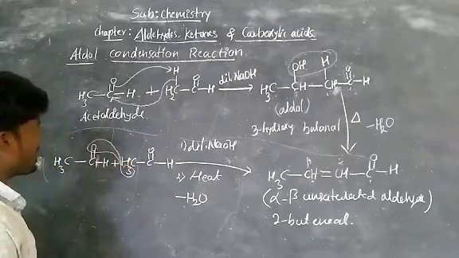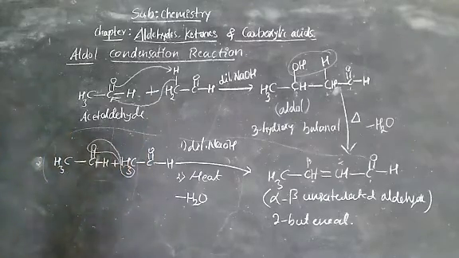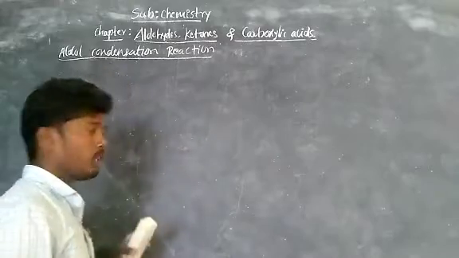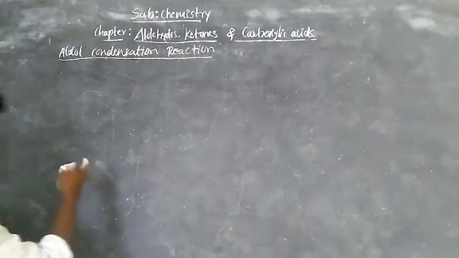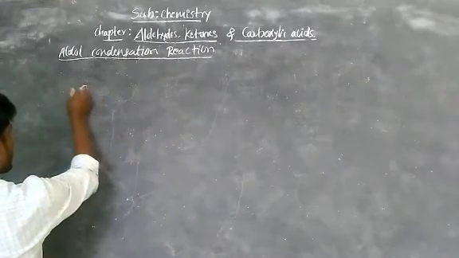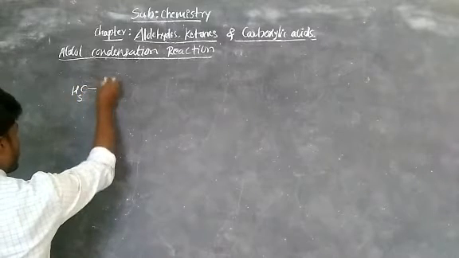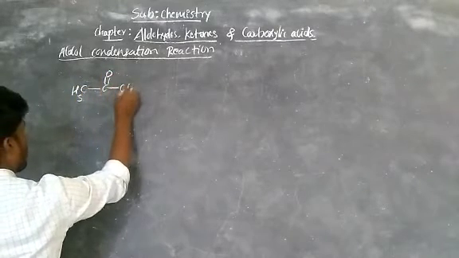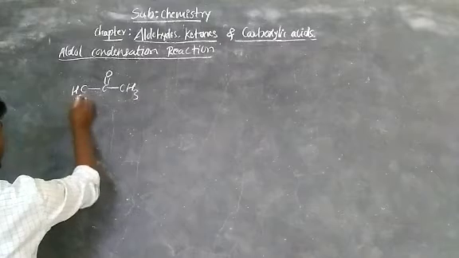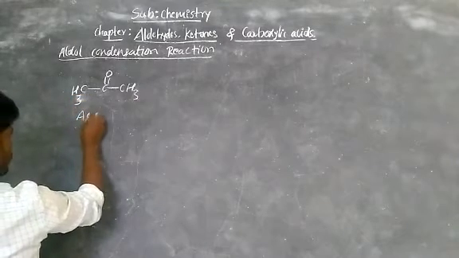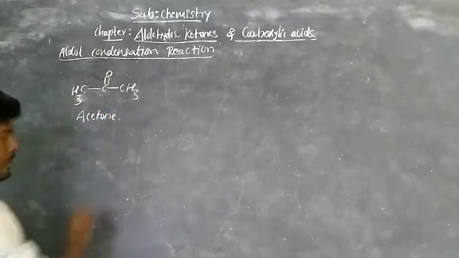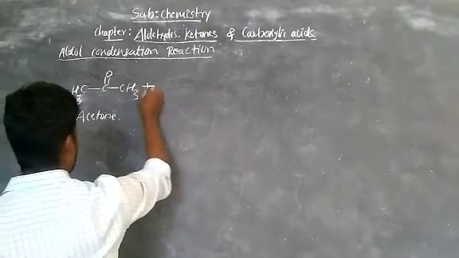Now take an example from ketones. Take the simple ketone acetone, CH3 C double bond O bond CH3. So take 2 molecules, because it undergoes self condensation.